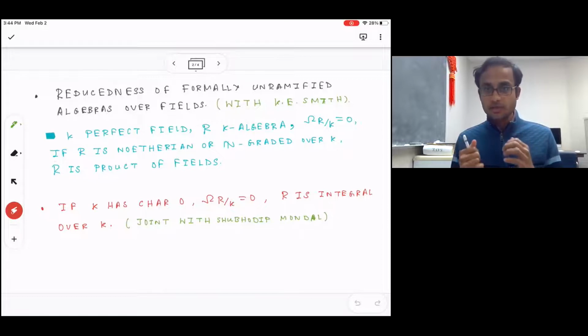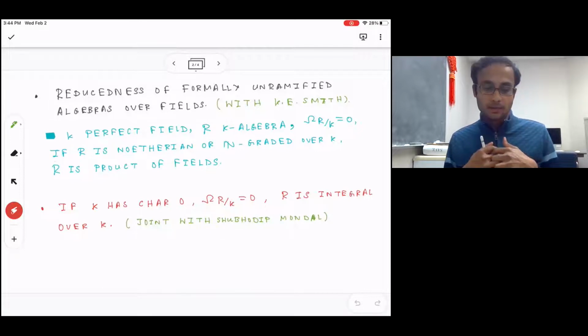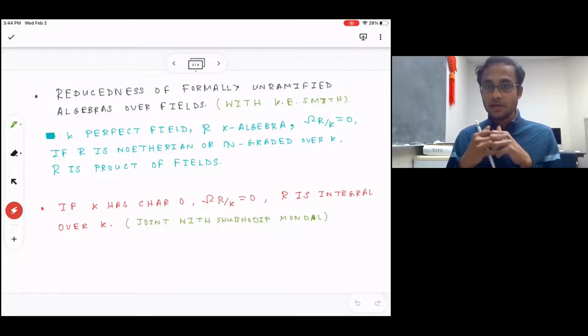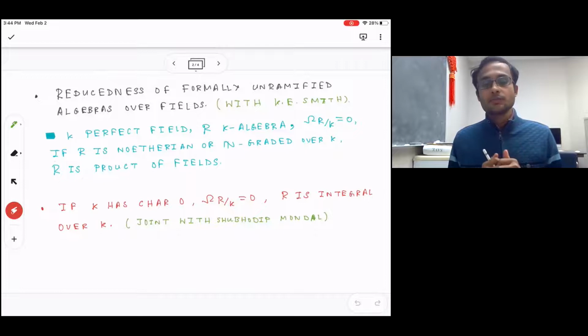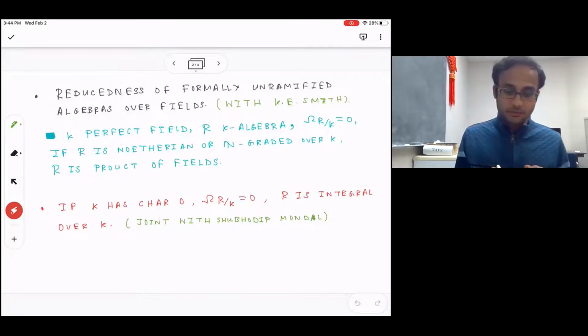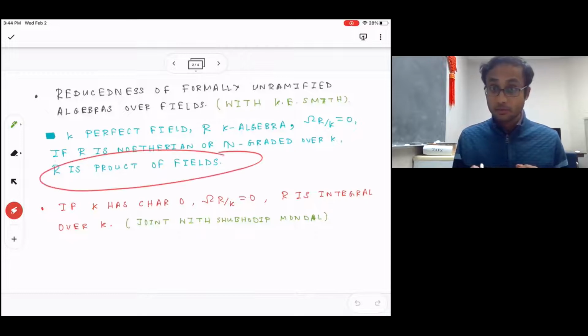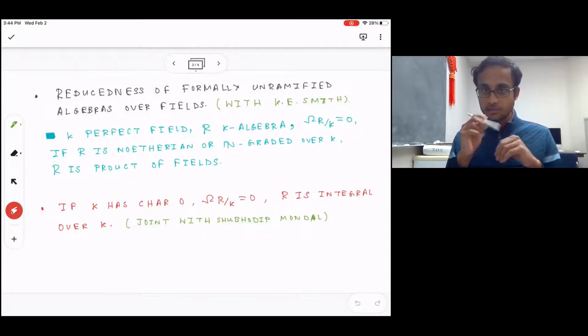So I've investigated similar questions after removing the hypothesis that the algebra is finite type over the base field. So in a joint work with Karen Smith, I have shown that if the base field is perfect, and if the algebra is just Noetherian, or if it is N-graded over the base field, if the module of Kähler differentials Ω_{R/K} is 0, then R is in fact a product of fields, not necessarily finite field extensions of the base field.